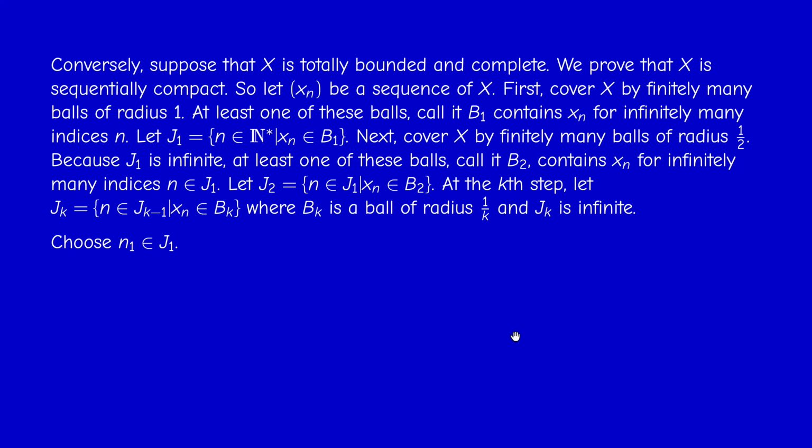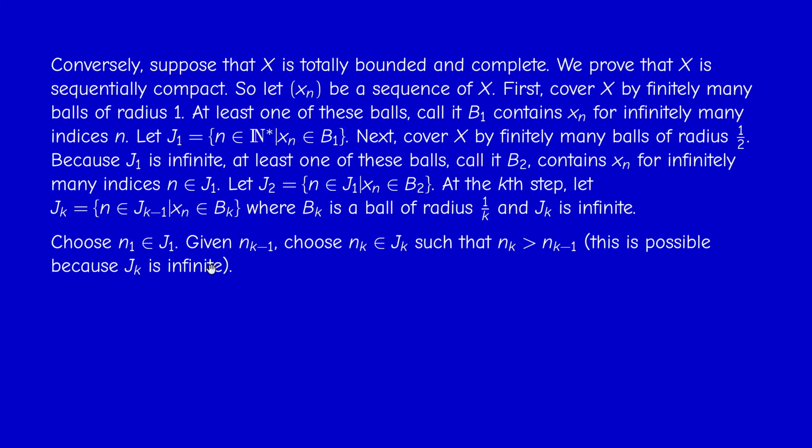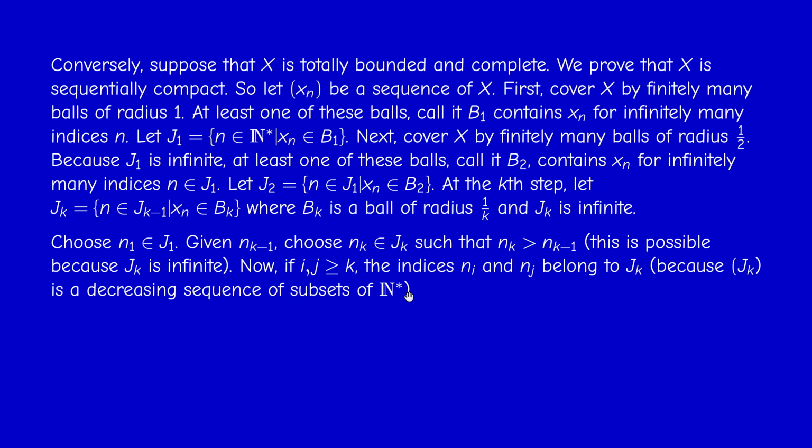Now we'll construct the convergent subsequence. So first, take an element n1 in J1, and by induction, given nk minus 1, choose nk in Jk, of course bigger than the previous one. This is possible because each Jk is infinite. So no matter how big the index that we take, we can find a bigger index. Okay, so what do we have?